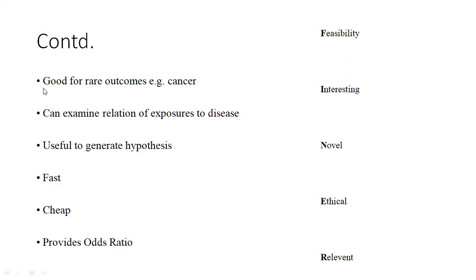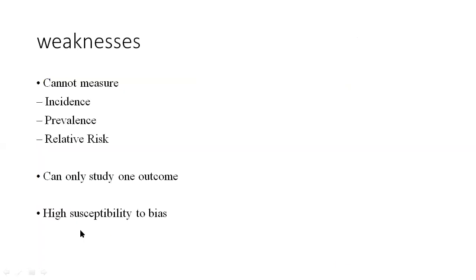Coming back to the case control, it is good for rare outcome analysis, and it examines the relationship with the exposure. It generates hypotheses fast, is cheap, and provides you a small evidence. The weakness is it cannot measure incidence, prevalence, or relative risk, and it can only study one outcome. There is also high susceptibility to bias when you select a matching control.